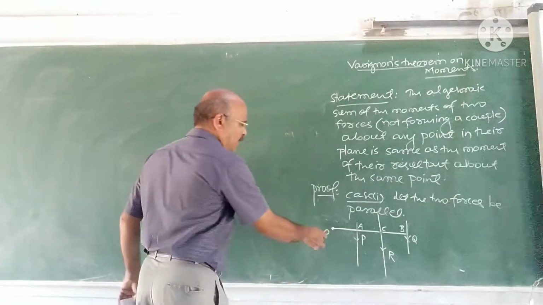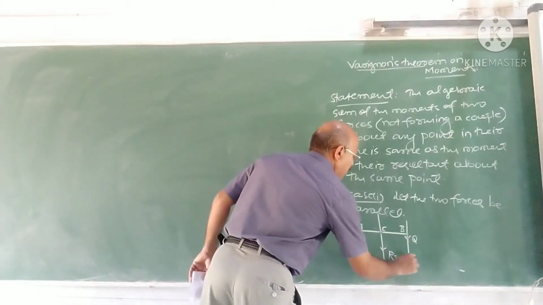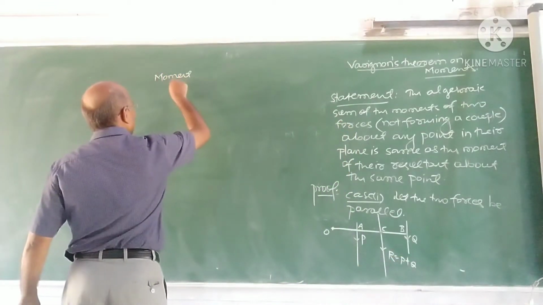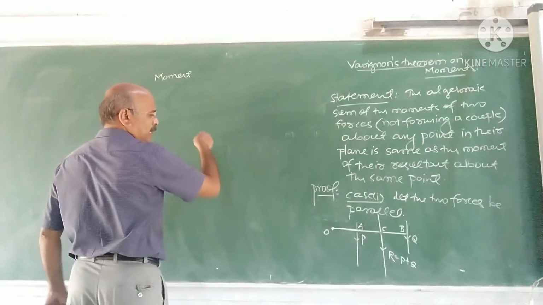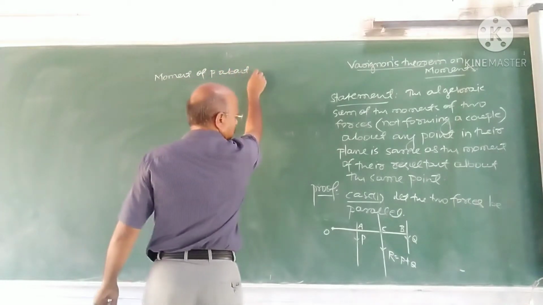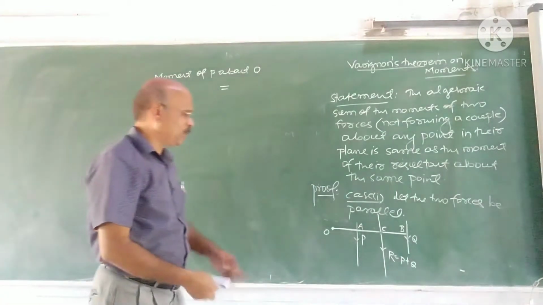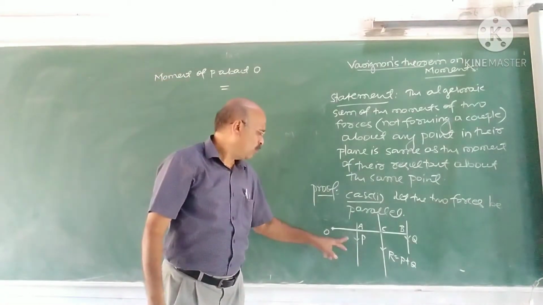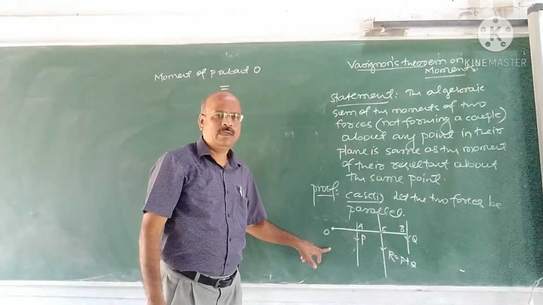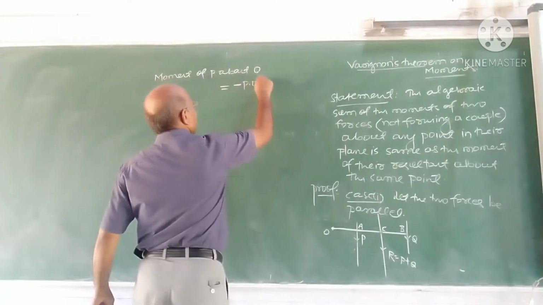Now I take the moment of these two, P and Q, about O. You can take the notes later. Understand, this theorem is important. Moment of P about O. Anybody? What is the moment of P about O? First of all, is it positive or negative? In which direction is that moment? Clockwise it is. Correct? Clockwise. Therefore, minus P into OA.